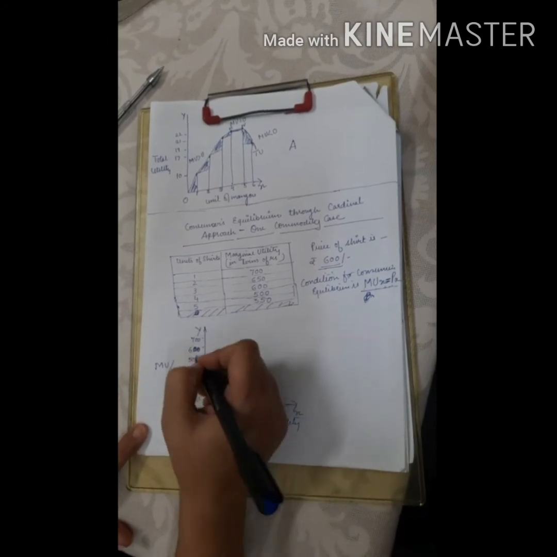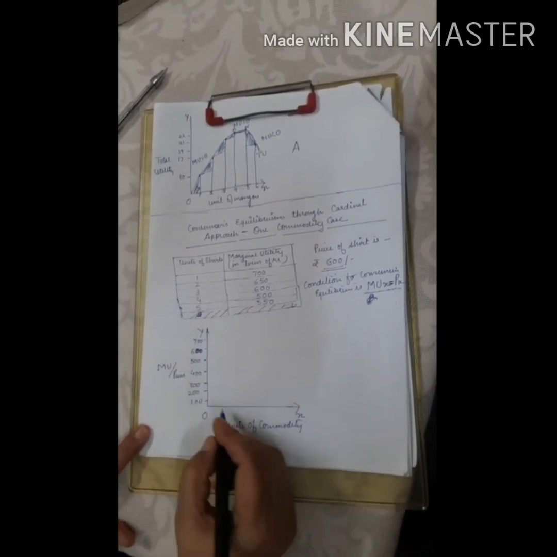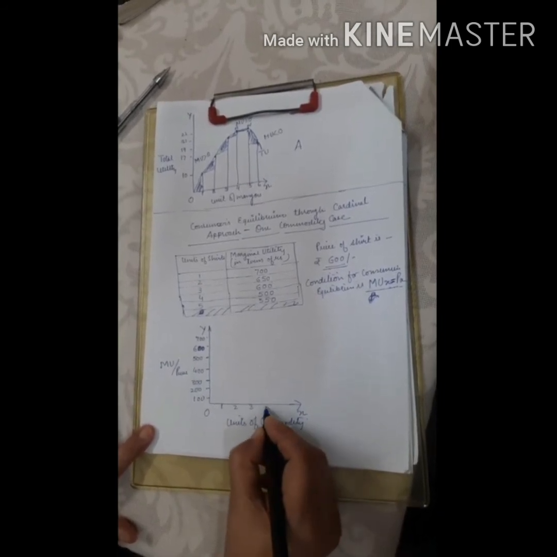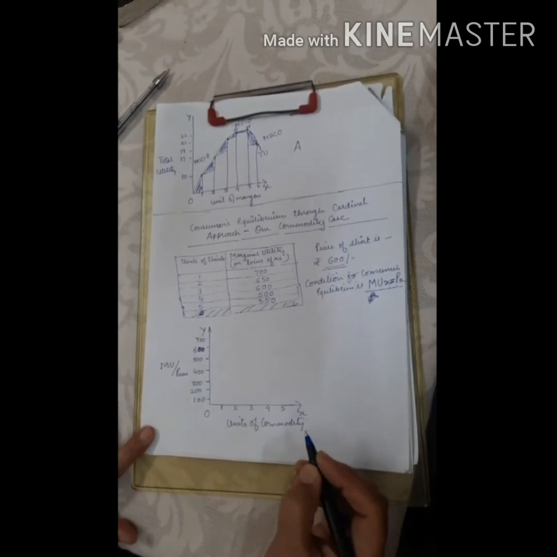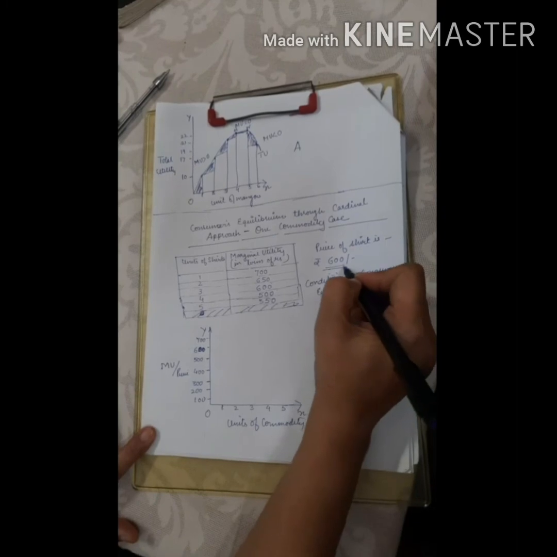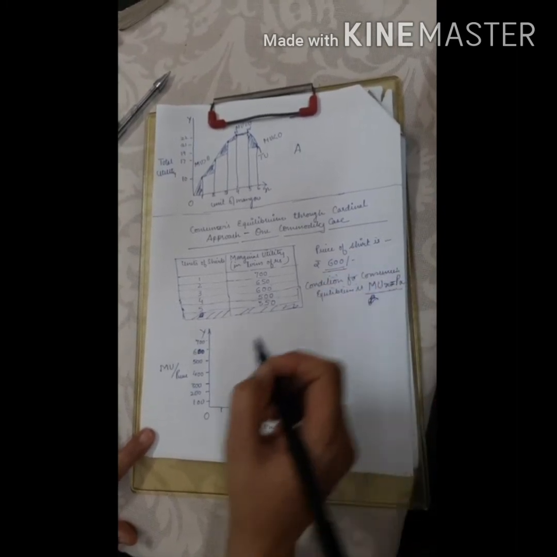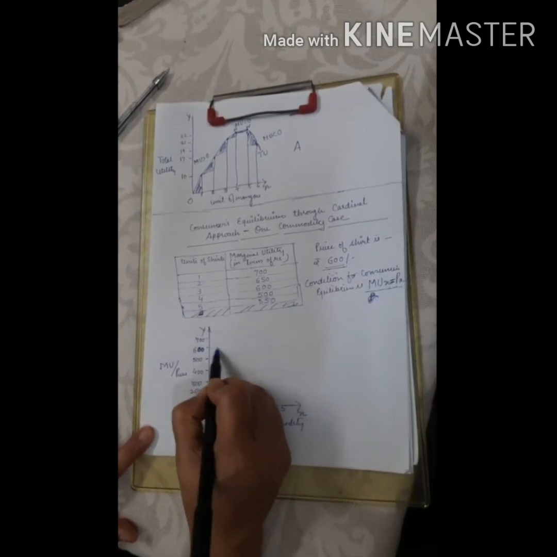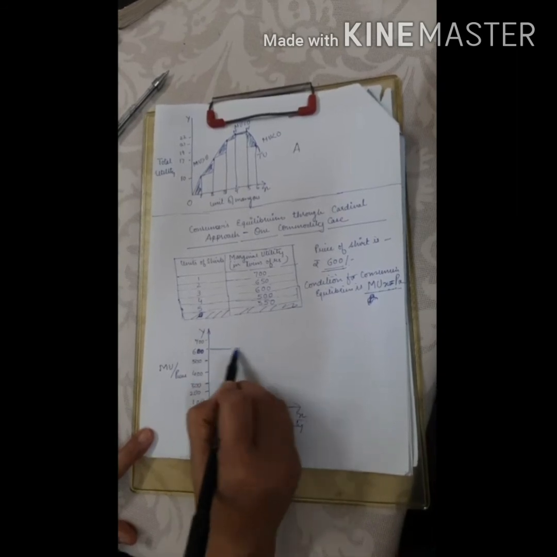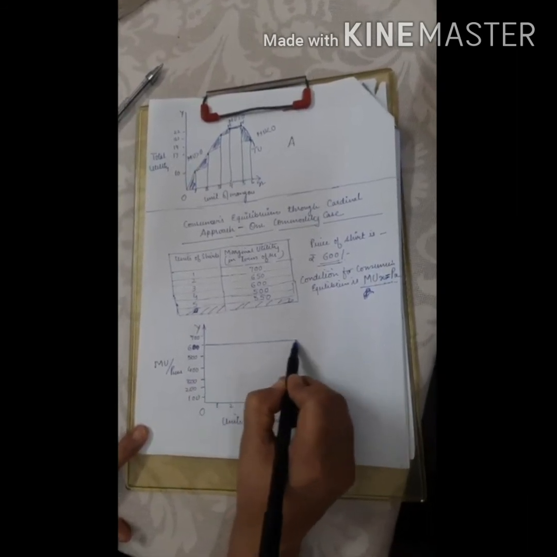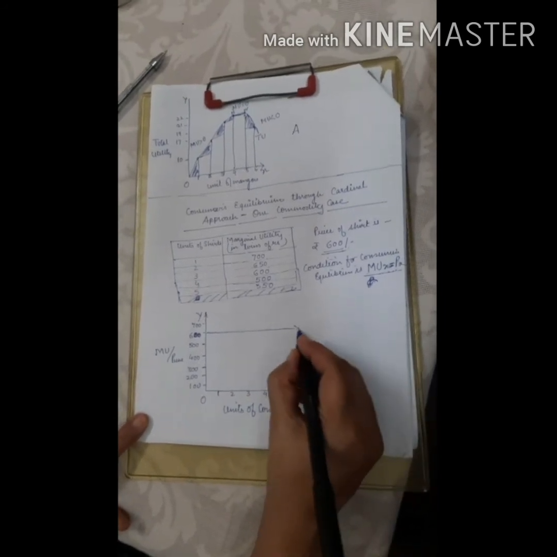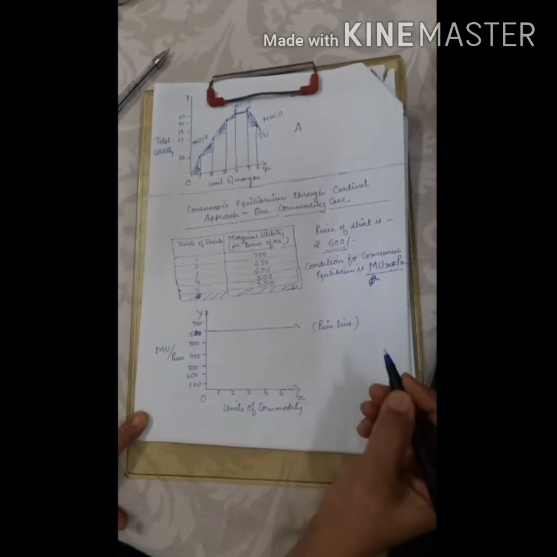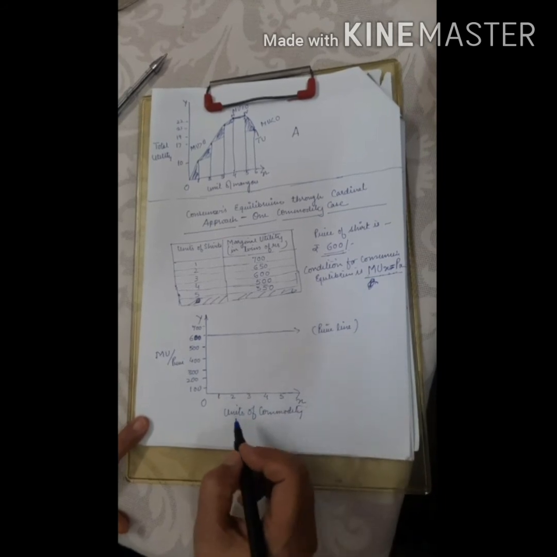On the y-axis we have taken the price and MU both. On the x-axis, the consumer has consumed 1 unit, 2, 3, 4, 5 units. Because the price is given as rupees 600 and the price is constant, we will be drawing a price line. We have taken a constant price line at the 600 mark, because the price will not change. This is the price line. Clear, children?